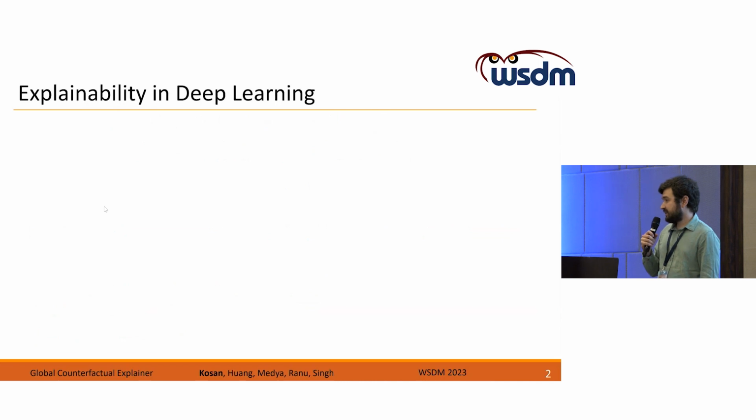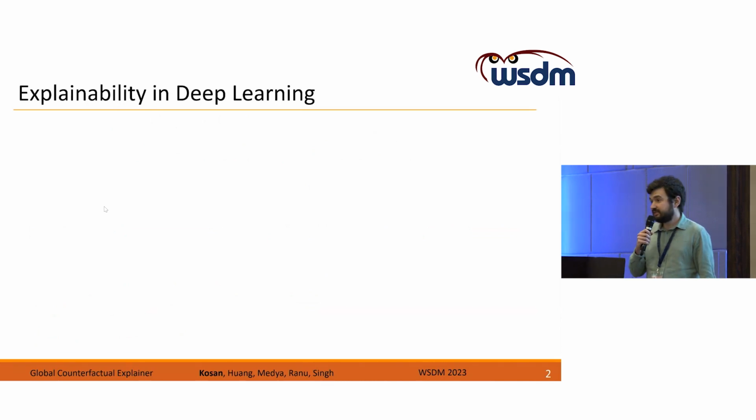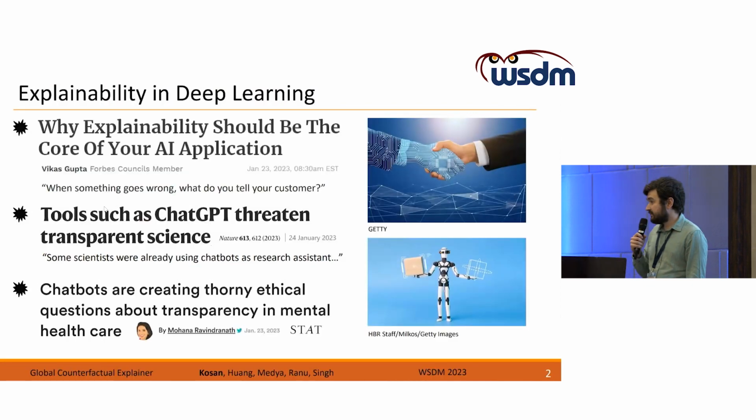Deep learning achieves the best performances in various application domains. And explaining deep learning decisions is a critical problem, especially in high-stake application sectors: healthcare, finance, or law enforcement. There are multiple recent articles discussing that explainability and transparency should be at the core of your AI application. This will build trust between human and AI. An ethical problem using AI systems will not be an issue.